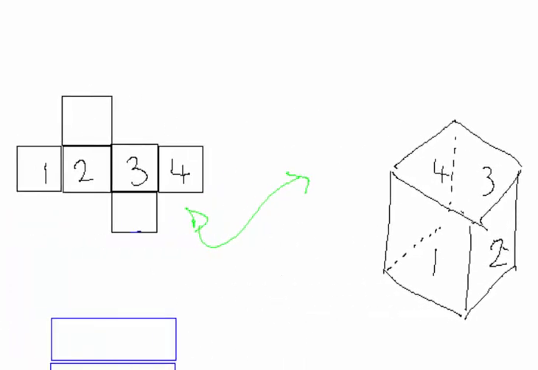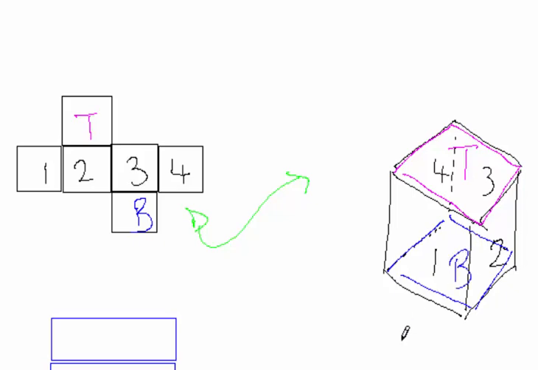And then we've got these bits at the top and bottom. That's the top, and that's the bottom. So the top is this bit here, and the bottom is this bit at the bottom, to give it a closed cube shape. So I hope you got that.